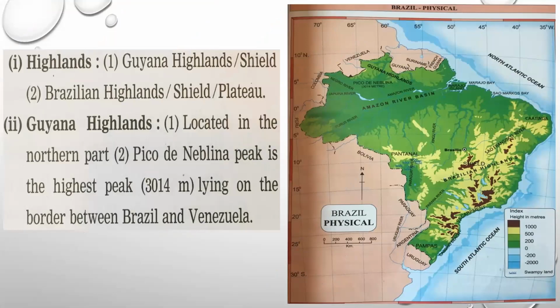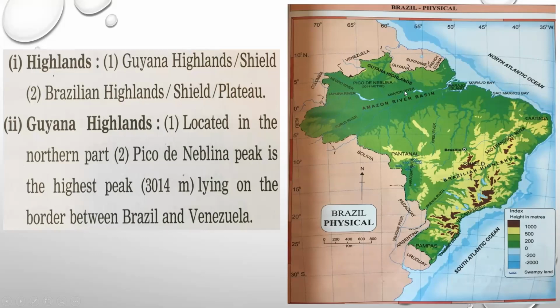Now we will first start with the first physiographic division of Brazil, that is highlands. Highlands of Brazil are divided into two main parts. First, the Guiana Highlands, also called the Guiana Shield or Guiana Plateau. The Guiana Highlands are located in the northern part, this whole portion.